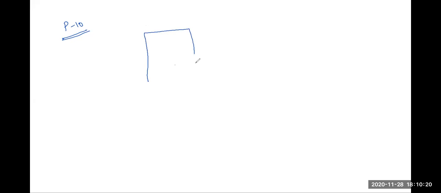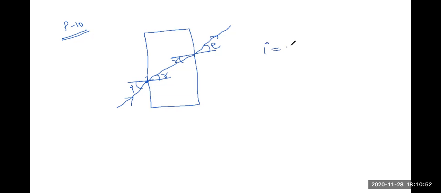So I know that there is a slab. What we have noticed for a slab, let's say a ray of light enters here, which makes an angle I. Then it will undergo refraction, so it bends toward the normal. Then again here, this is I and this is R, and definitely this is R. Then it will go like this. This is the angle of emergence E. In the class, we have seen that I is equal to E, so angle of incidence is equal to angle of emergence.